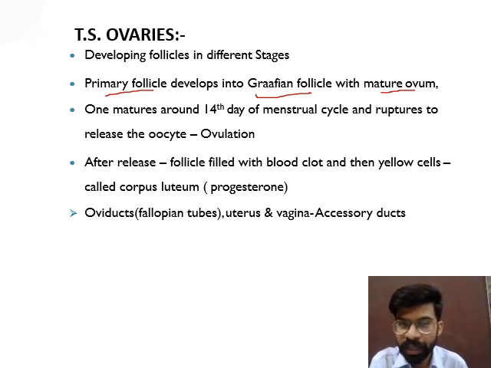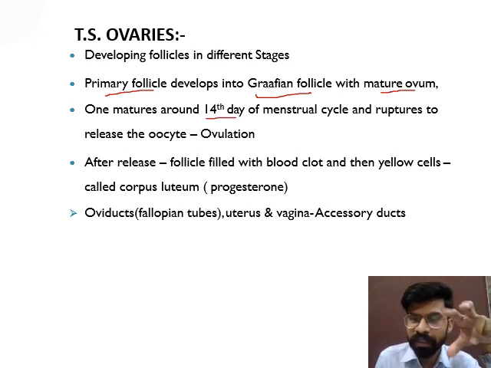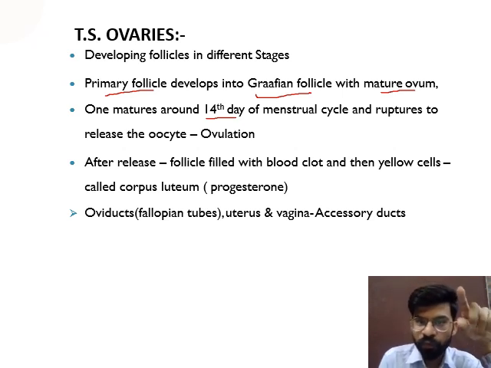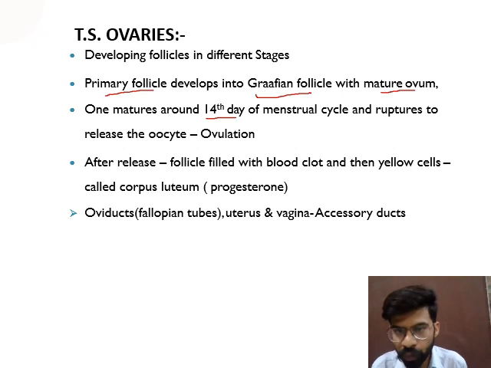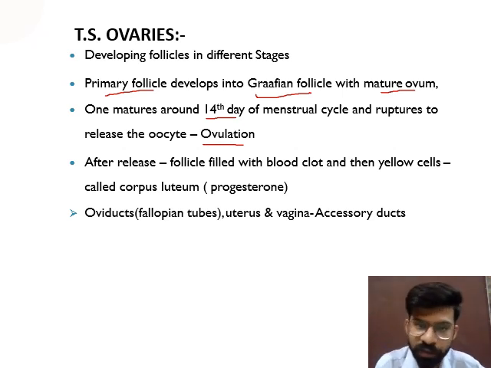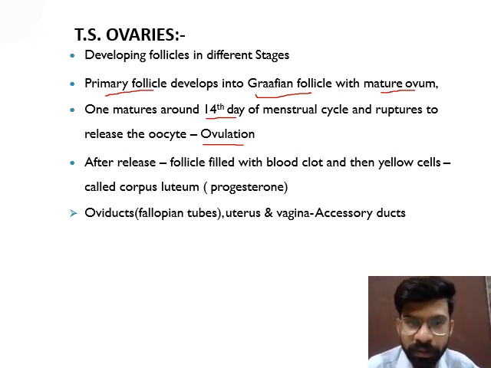And near about on the 14th day, the female has a cycle known as the menstruation cycle. On the 14th day, one egg is released from the Graafian follicle, and the process of release of ovum or egg from the Graafian follicle near about at the 14th day is known as ovulation.